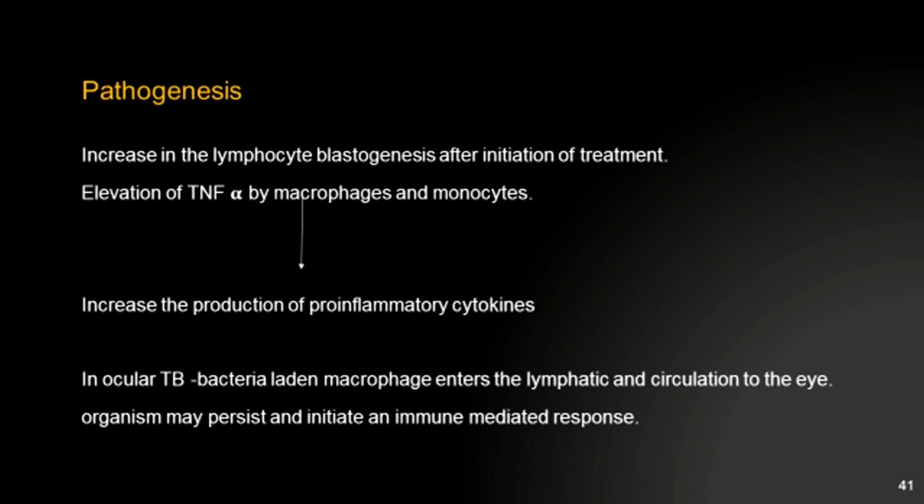Regarding pathogenesis, there is an increase in lymphocyte blastogenesis after the initiation of ATT. So it increases the load of TNF alpha from the macrophages and monocytes, which increases the production of pro-inflammatory cytokines like interleukin 6. In intraocular TB, the bacteria-laden macrophages enter the lymphatic system from the lung alveoli and enter the circulation to the eye. So the organism may persist and initiate the immune-mediated response. This is the basis for starting the moxifloxacin intravitreal injection.